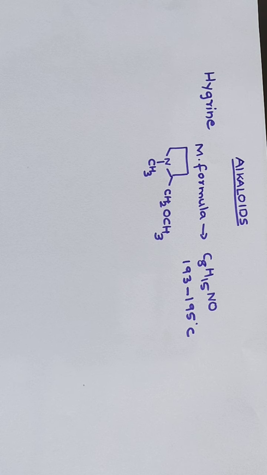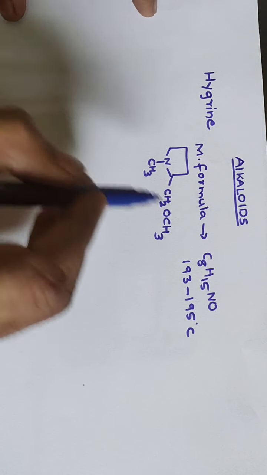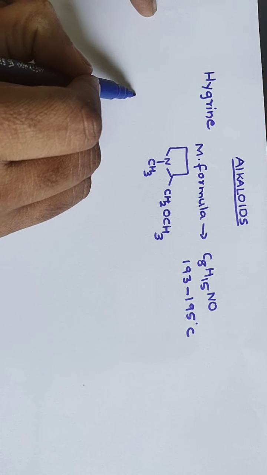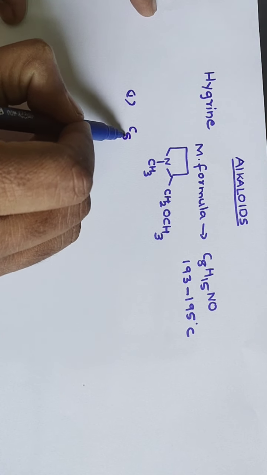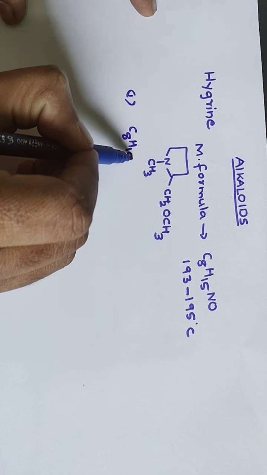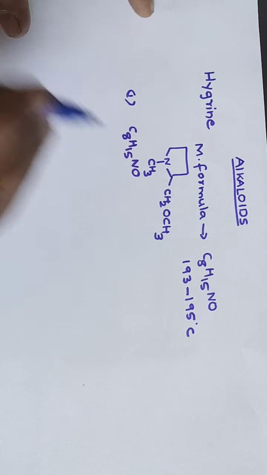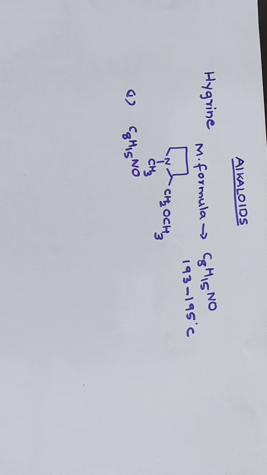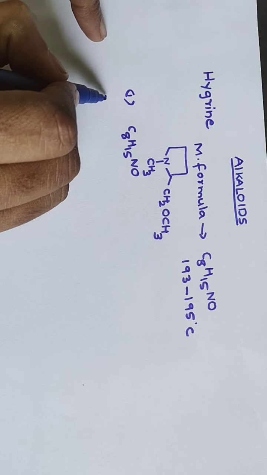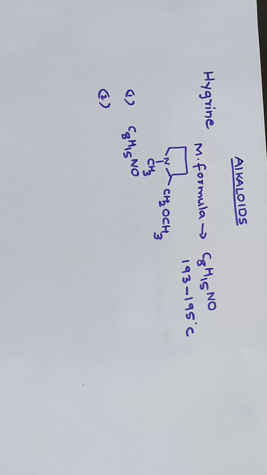First, its molecular formula was determined. From the analytical data and molecular weight determination, it was found that the molecular formula of hygrine is C8H15NO. Then the second step: the presence of a carbonyl group was determined.